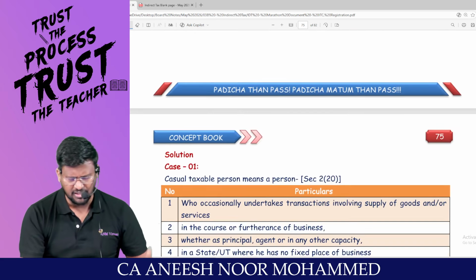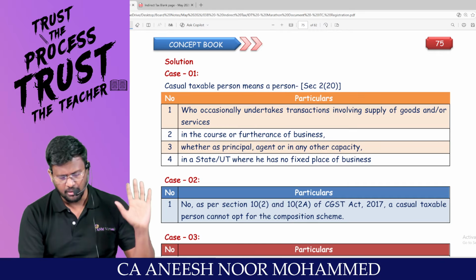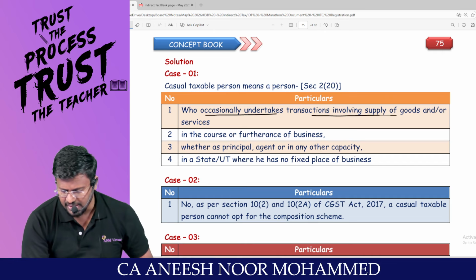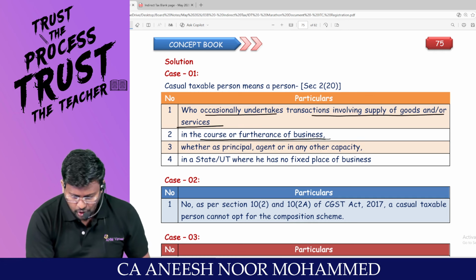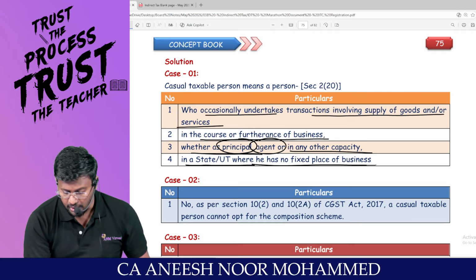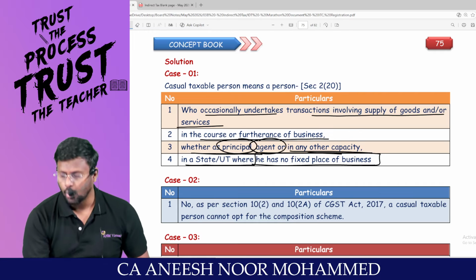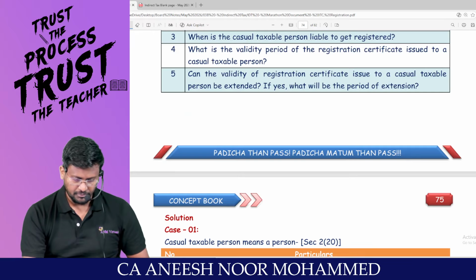Who is a casual taxable person? That's the question. Sir, casual taxable person means a person who occasionally undertakes transactions involving supply of goods or services or both in the course or furtherance of business, whether as principal or agent or in any other capacity, in a state or union territory, this is the keyword, where he has no fixed place of business. This is the definition of the casual taxable person.